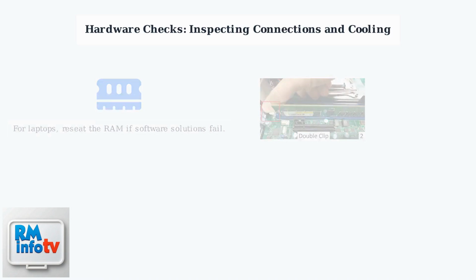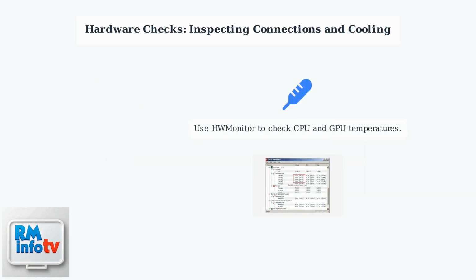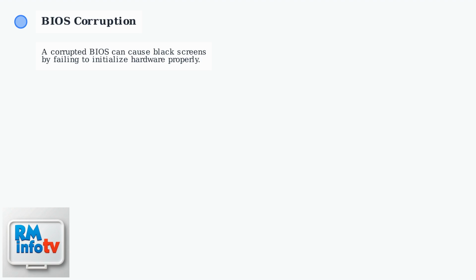If software solutions fail, hardware might be the issue. For laptops, reseat the RAM. Overheating can also cause black screens, so ensure your laptop's vents are clean and free of dust. Consider using monitoring software like HW Monitor to check your CPU and GPU temperatures. If you're comfortable, open the laptop and check ribbon cable connections to the display panel, but only if you have experience.